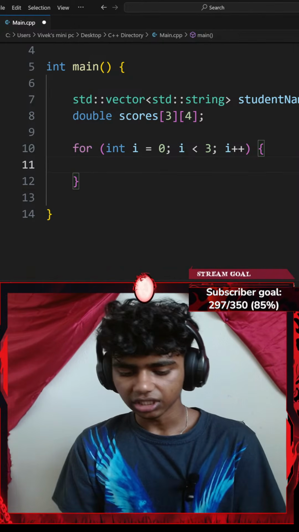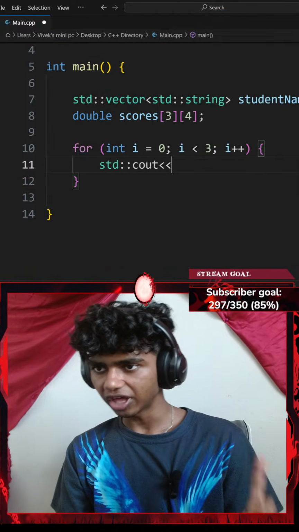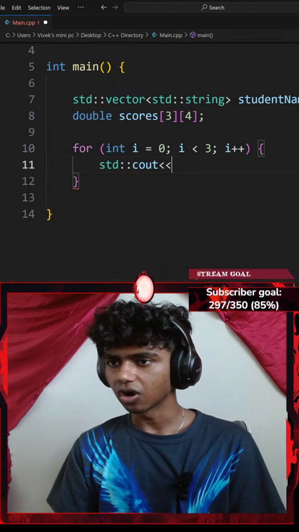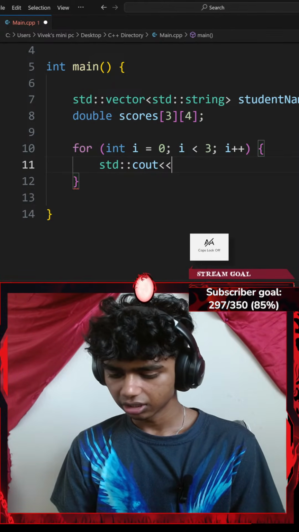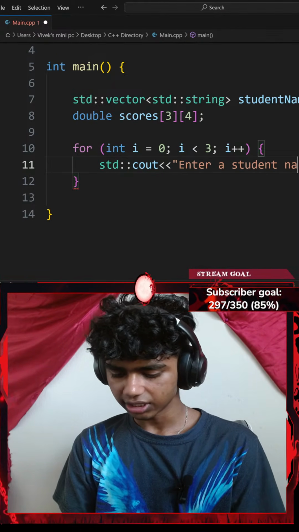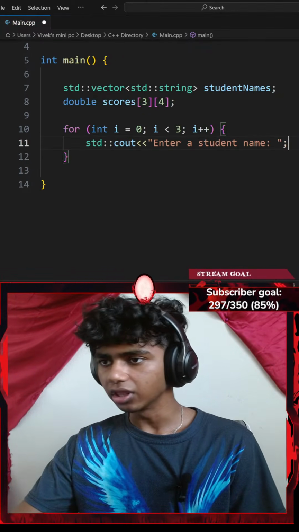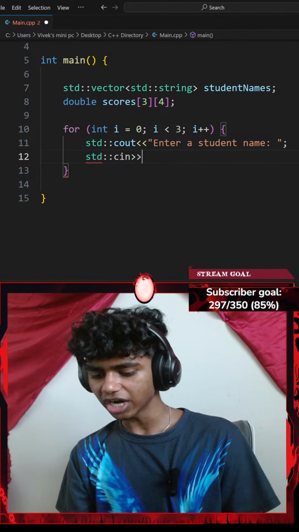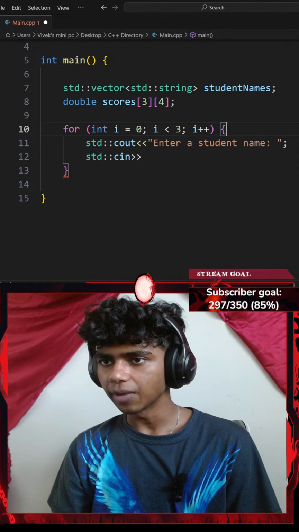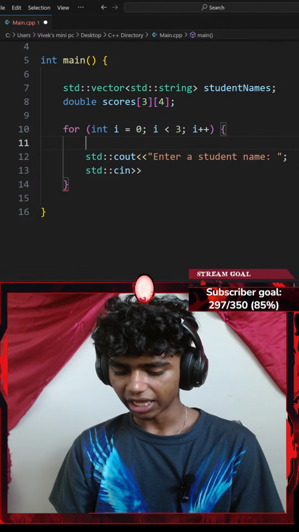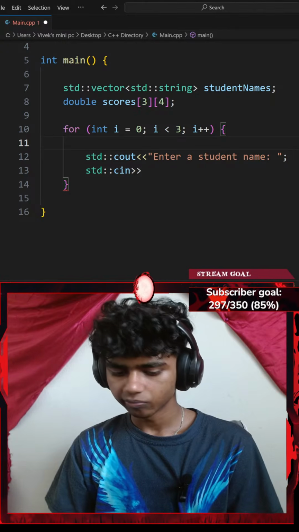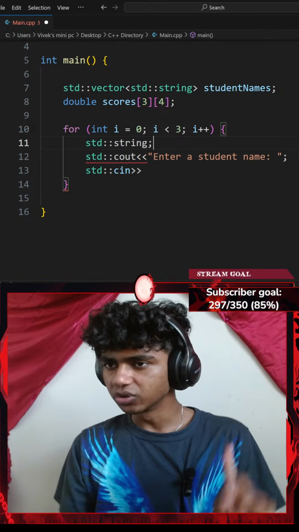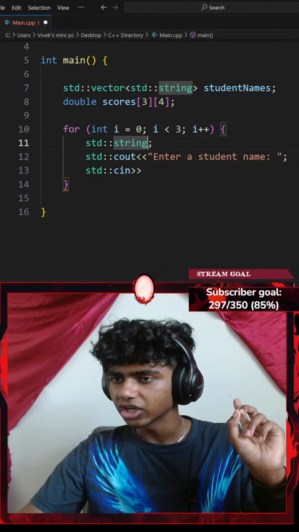Although, let me go with a standard console output with an insertion operator. I'm going to be asking the user to enter 3 student names. So I could go with something like "enter a student name". Okay, I'll end that with a semicolon. And then let me add a standard console input with an extraction operator. Let me add a separate variable, a standard string, which is not equal to anything just yet. Standard string of names.